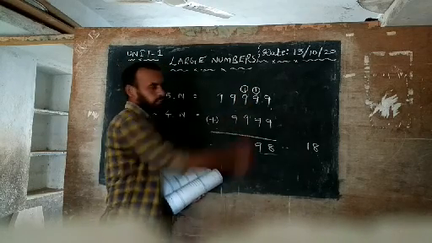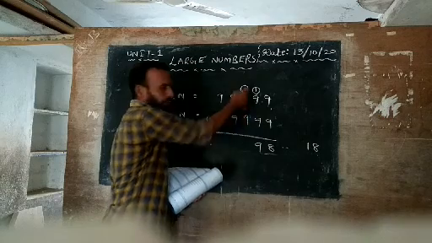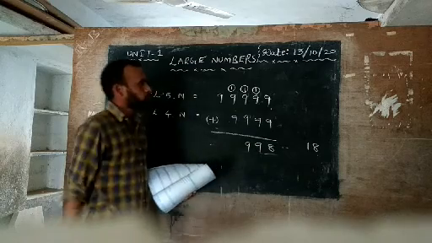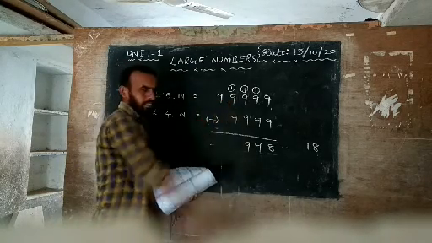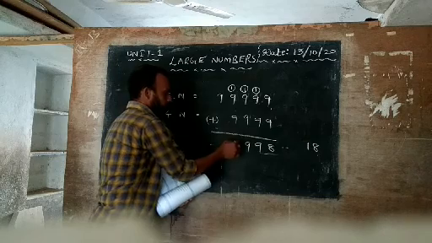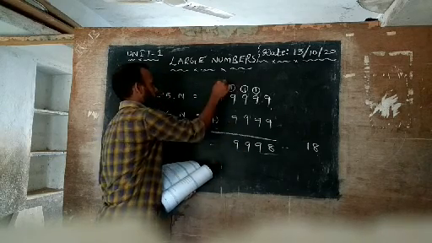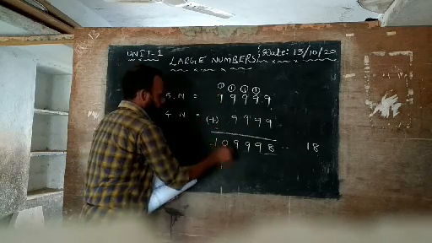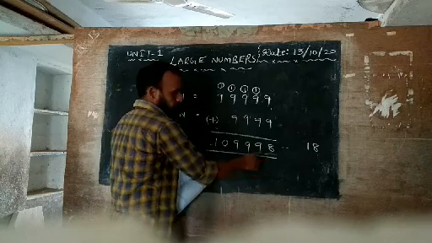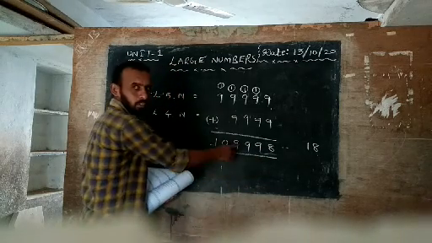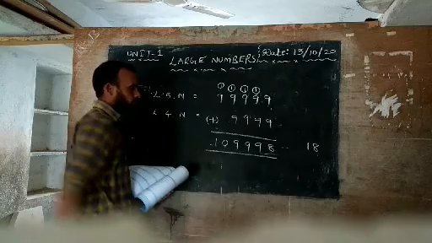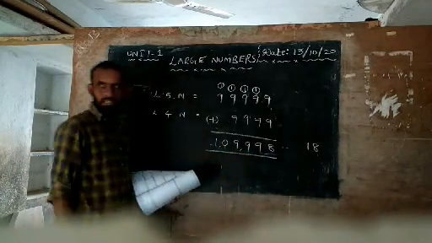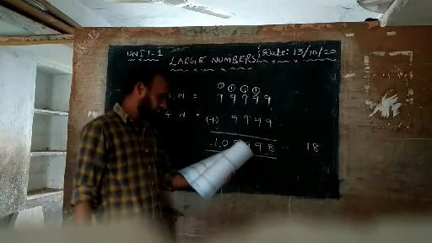Here write 9. Give 1 carry. Again 9 plus 9, 18. 18 plus 1, same 19. Again 9. You carry 1 to the 1,000 place. 9 plus 9, 18. Again plus 1, 19. 9. Again give 1 carry. Then 9 plus 1, 10. So what is the answer? Ones place, tens place, 100 place, 1,000 place, 10,000 place, lakh place. So what is the answer? 1,09,998. Okay, beta? Understand now?